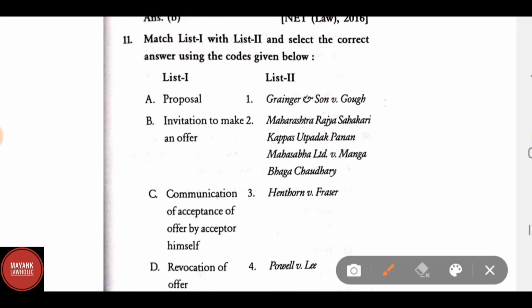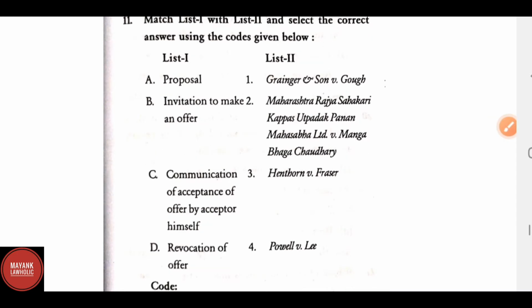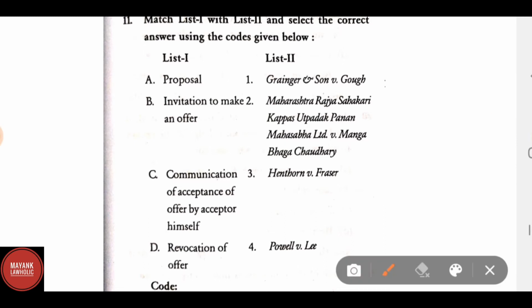Match the following. Match list 1 and list 2. List 1 says A. Proposal, B. Invitation to make an offer, C. Communication of acceptance of offer by acceptor himself, D. Revocation of offer. The correct match of list 1 and list 2 is A. Proposal. This is related to Maharashtra Rajya Sahakari Kapus Utpadak Panan Mahasangh Limited versus Manbhanpur Chaudhary.